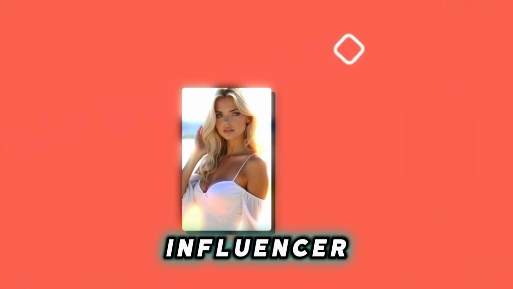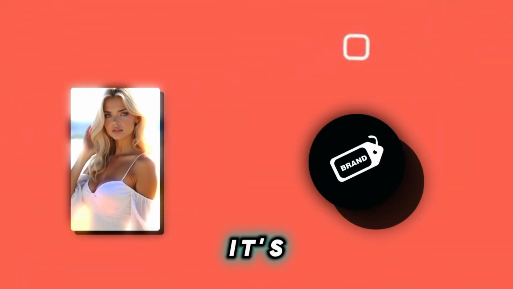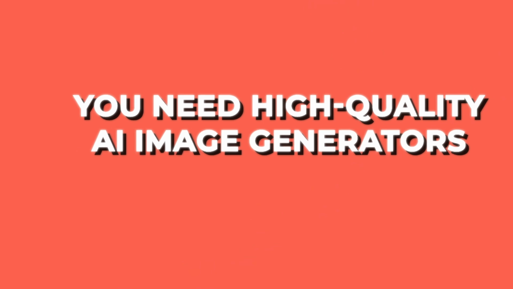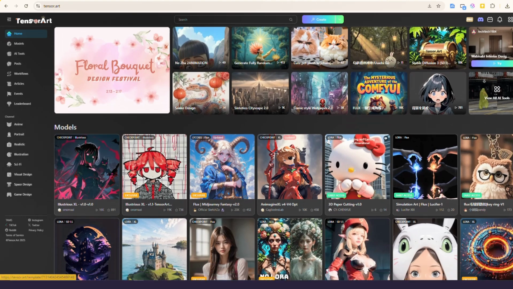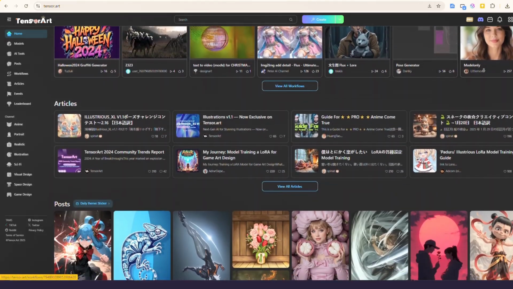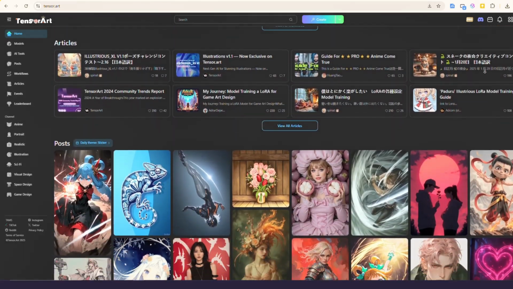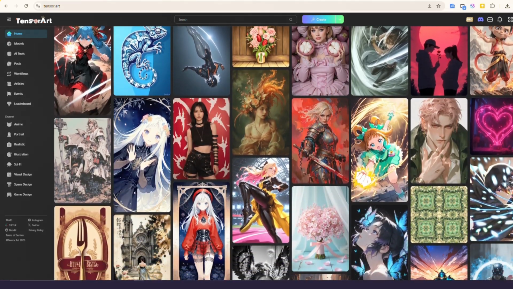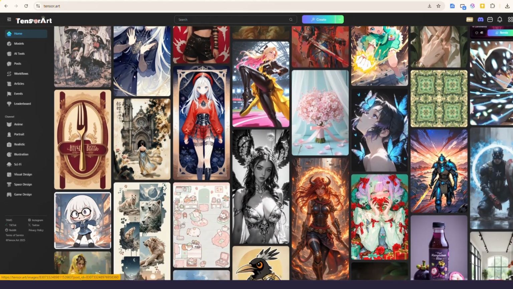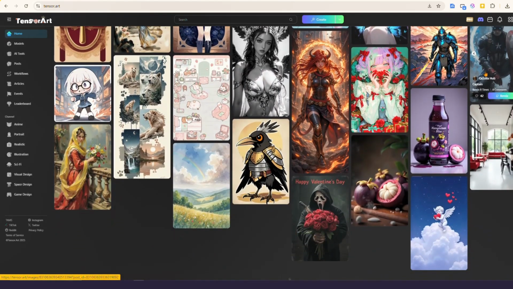Step 2. Now that you've designed your AI influencer and established your branding, it's time to bring your character to life. To create highly realistic images, you need high-quality AI image generators. One of the best tools is Tensor, a free-to-use photo generator. If you have a good prompt, you can generate incredibly realistic photos. This tool offers a large selection of models, preset styles, and parameters, making it easy to create any character you envision.